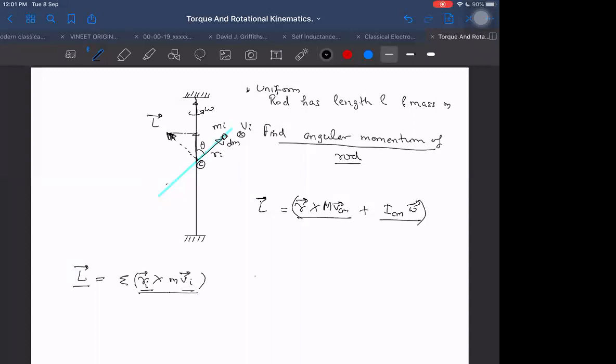And what will be the value of that? That is easy to tell. Why is it easy to tell? Because I know the moment of inertia about this vertical axis. What is the moment of inertia about the vertical axis?